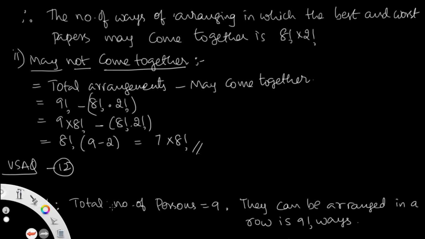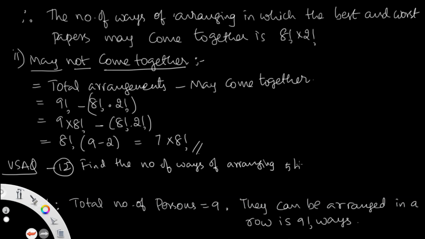Check the textbook for the question. Find the number of ways of arranging 5 boys and 4 girls in a row.